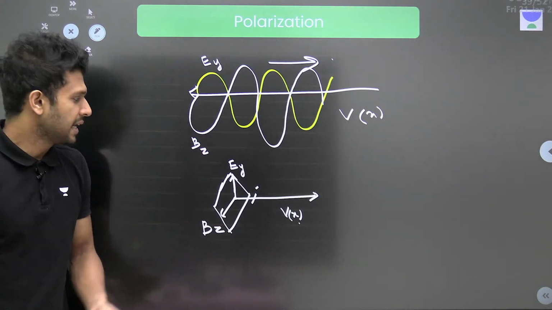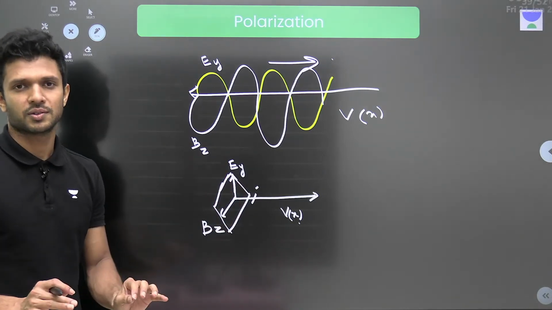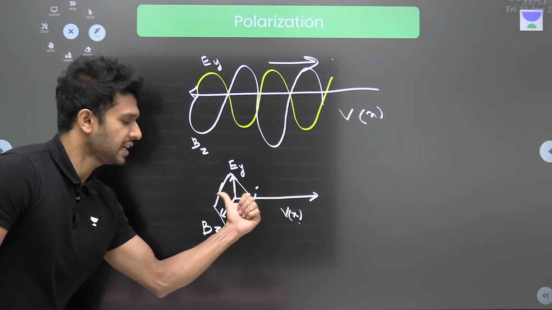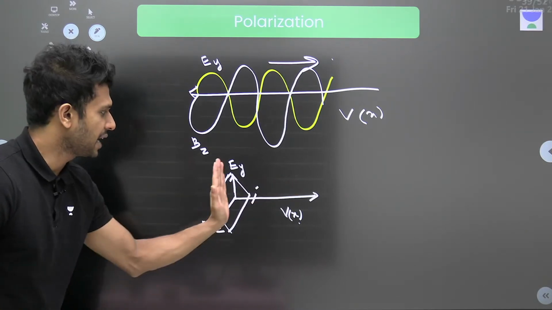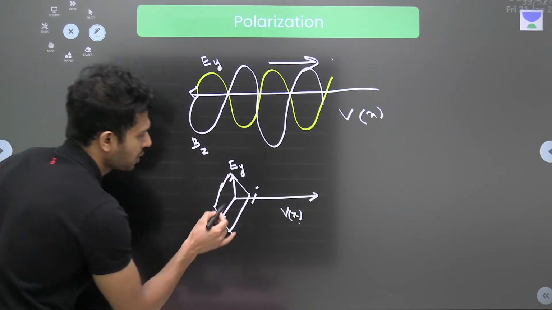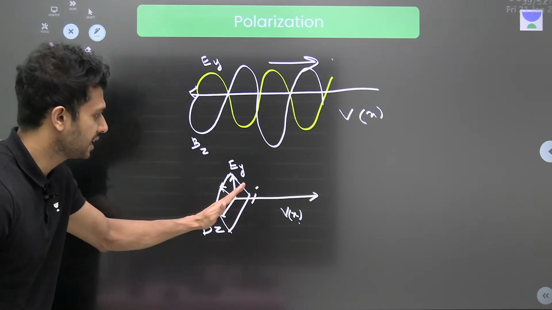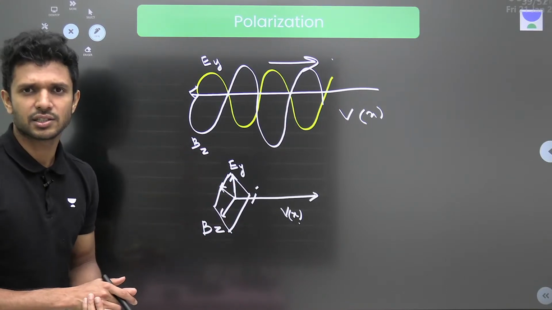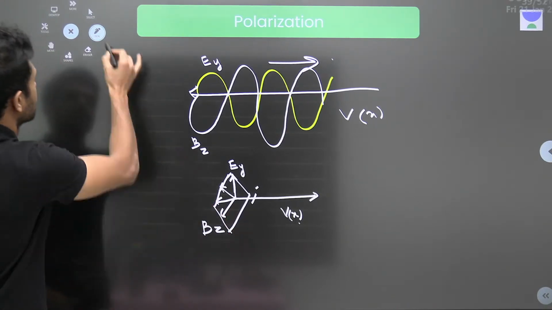Next question. Is the electric field and magnetic field always going to be in this direction? No. What happens is this electric field keeps on rotating in this particular plane which is perpendicular to the direction of motion. At one time the electric field will be making its displacement like this. Next time it will rotate a bit and will start making the vibration in this direction. Obviously, along with that, the magnetic field will also be rotating because they have to maintain that 90-degree relationship, right? Okay. After some time, the electric field will again be rotating. We'll use another color.